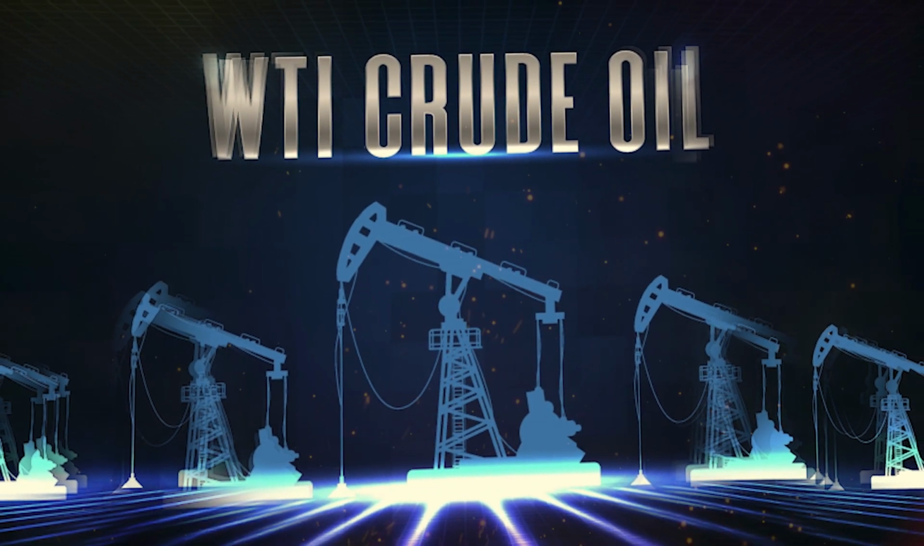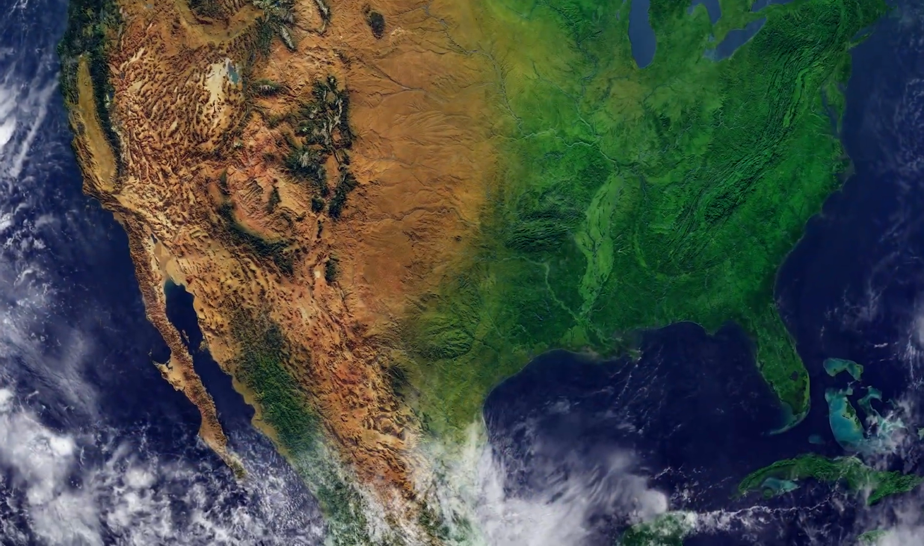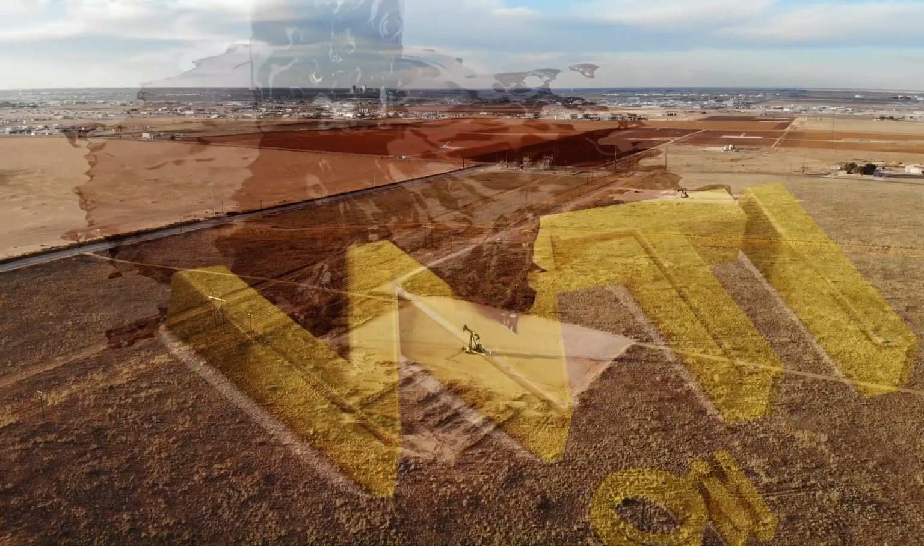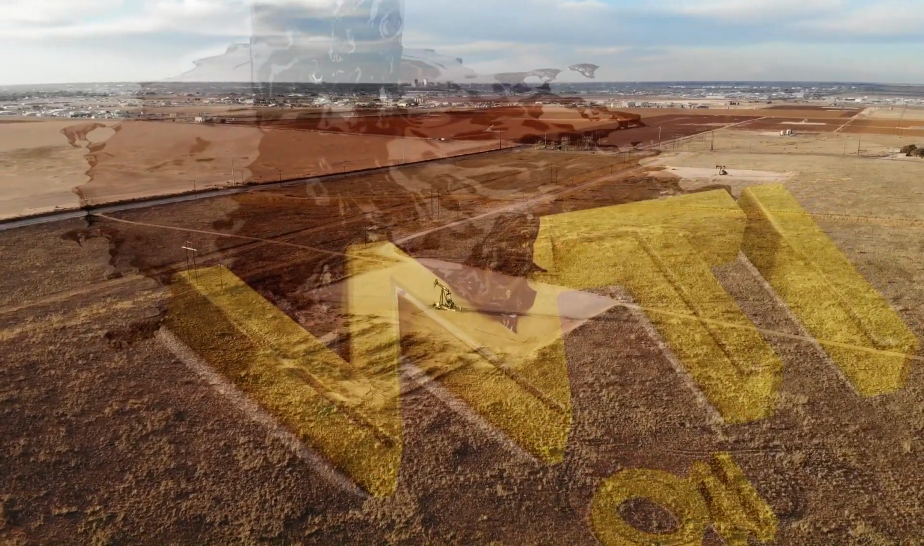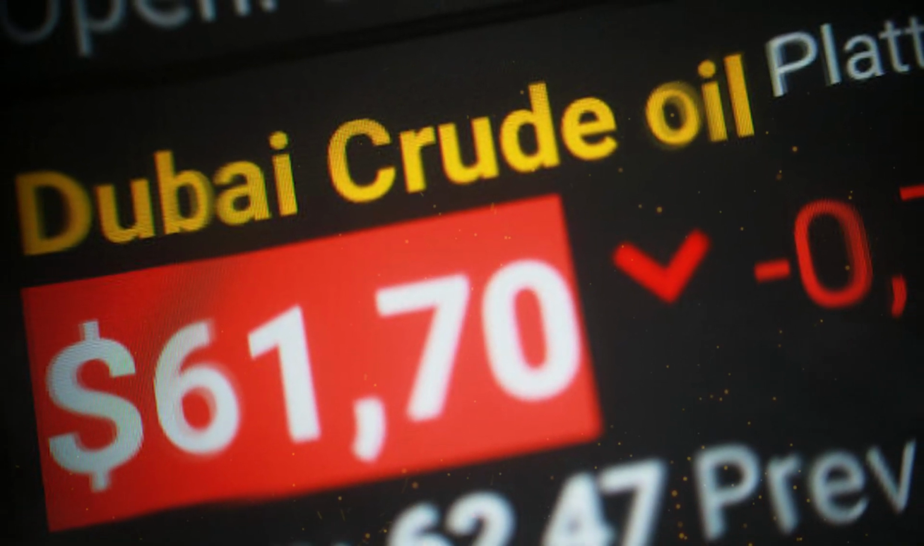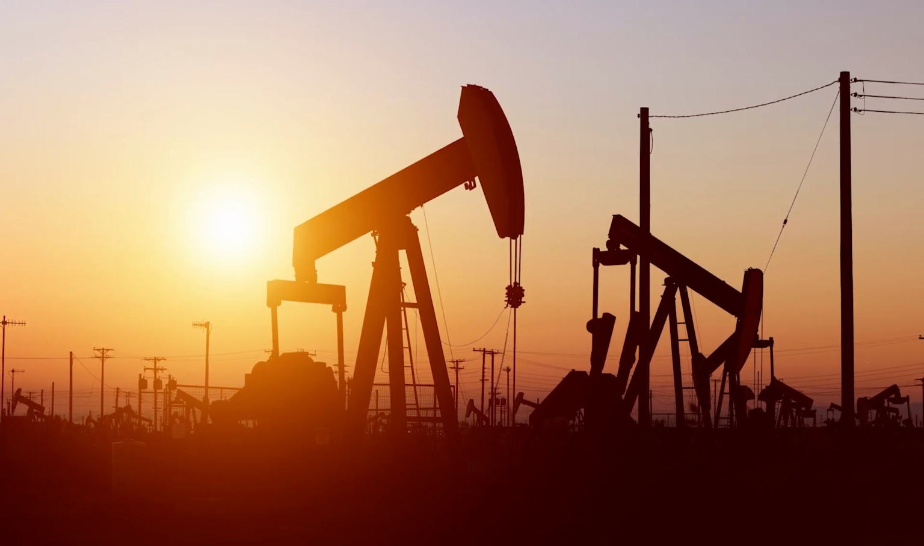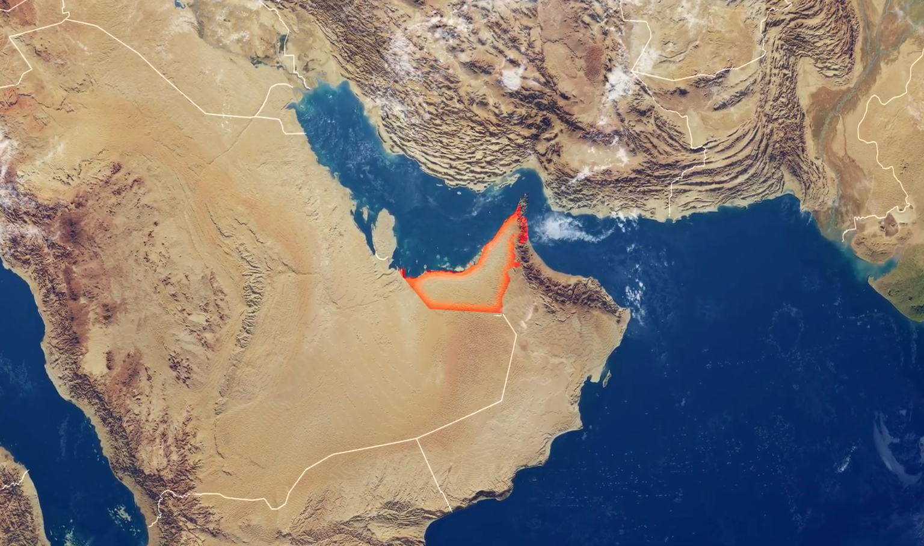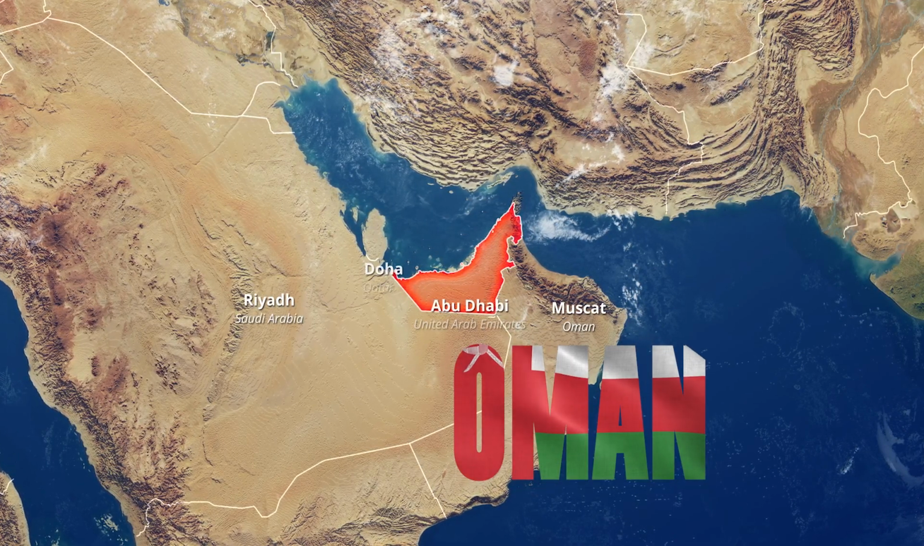WTI, or light sweet crude oil, is produced in the state of Texas in the United States. It is a light, low-sulfur crude oil that is good for making gasoline and other distillates. Dubai crude is a medium-sulfur crude oil produced in Dubai, UAE. For a long time, it was the only brand from the Middle East that was freely traded, but now Oman crude is quoted alongside it.